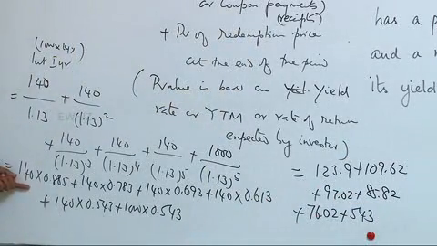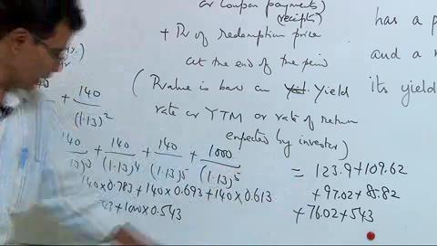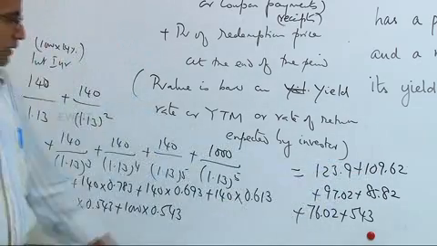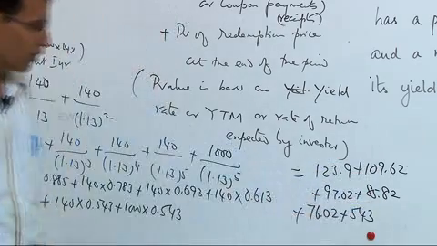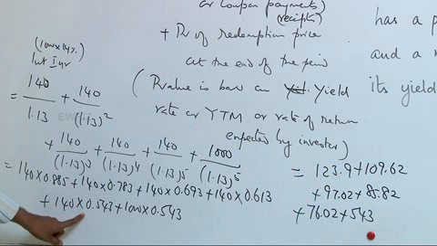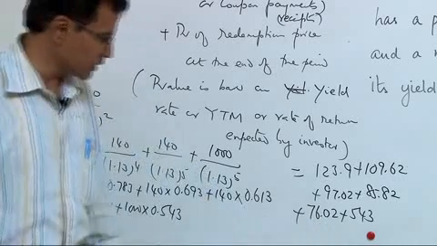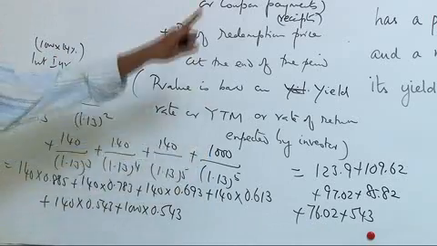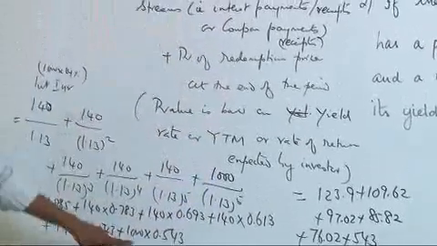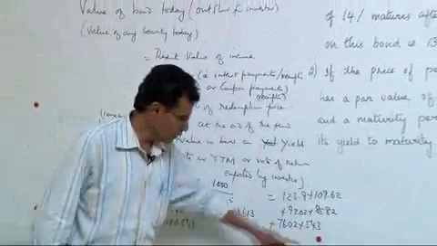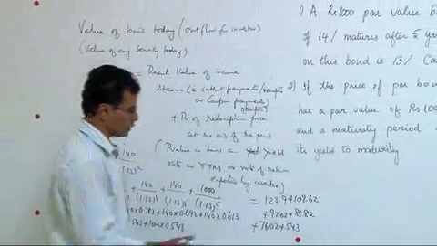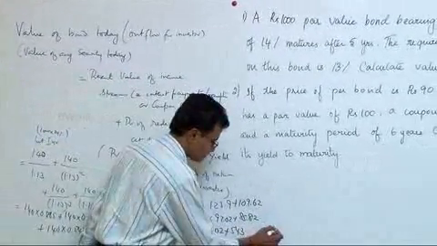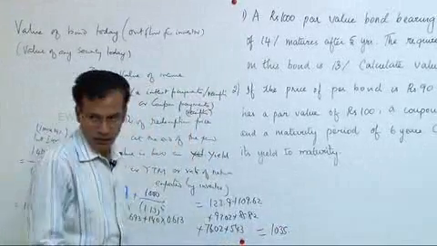The present value of the first coupon payment of 140 is 123.9. The present value of the second coupon payment is 109.62. Like that, third is 97.02, fourth coupon payment 85.82. Again, the fifth year coupon payment of 140, discounted for 5 years, is 76.02. At the fifth year end, you also collect as an investor the redemption price, which is presumed to be par value because they have not given anything. 1000 into 0.543, 543. The total of all this is 1035.38.